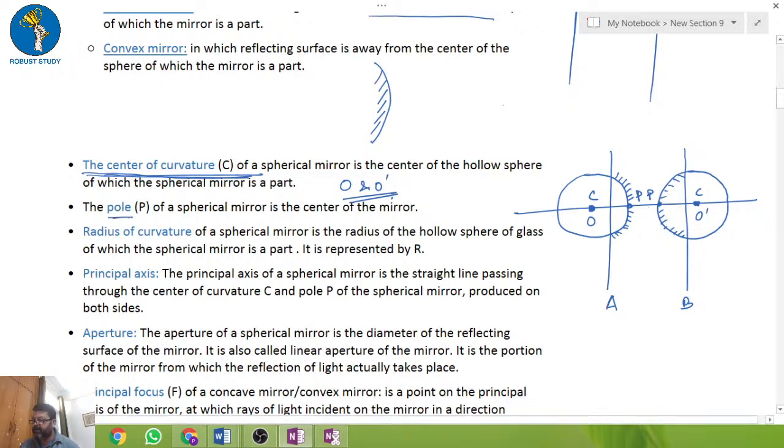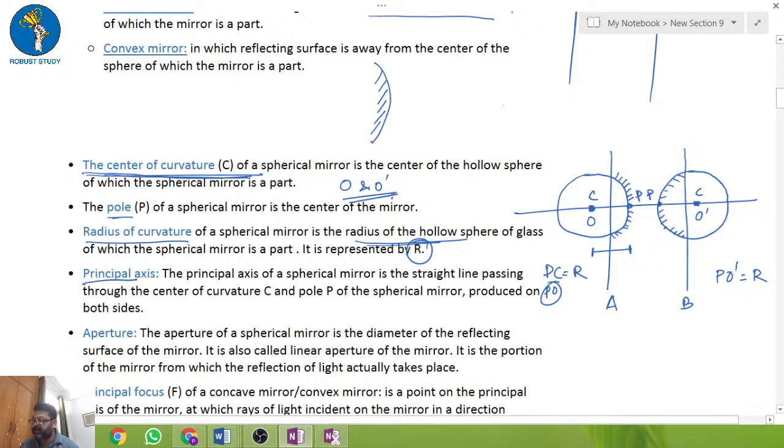The radius of curvature of the spherical mirror is the radius of the hollow sphere. So what will be the radius of the hollow sphere? It is the distance from the pole to the center of curvature. So if I take P and C, PC is your radius of curvature. It is represented by R. Here also PO, or here you put PO dash is equal to R. Fine. I hope this is clear.